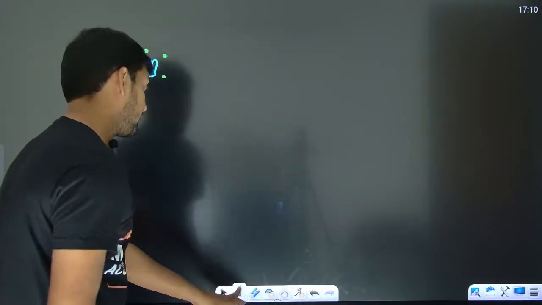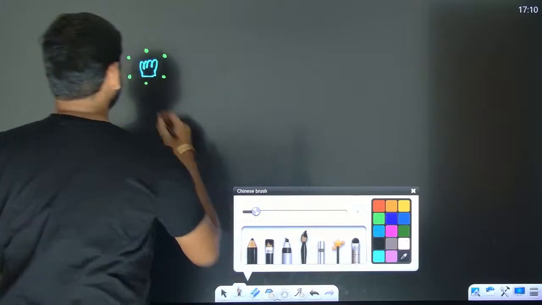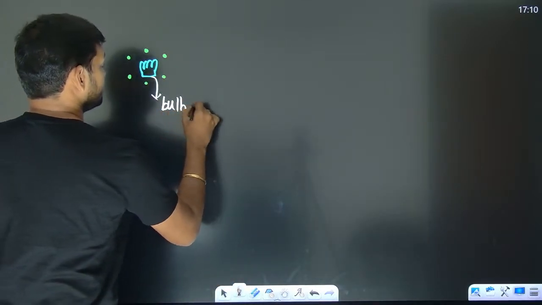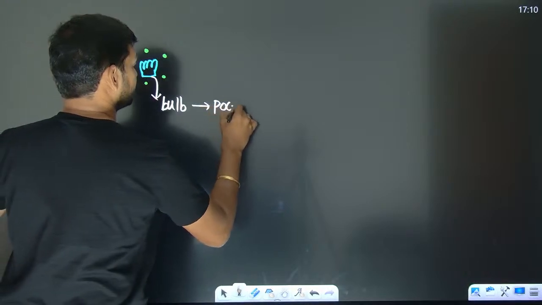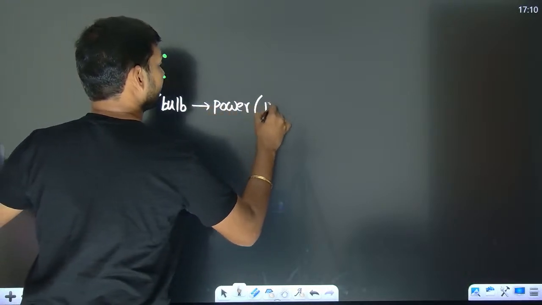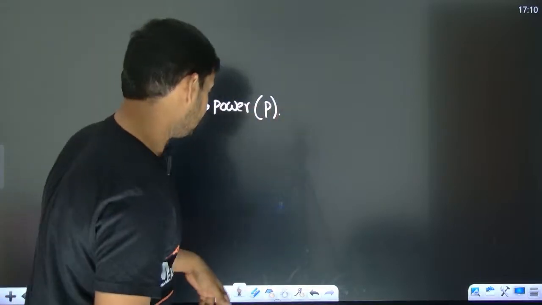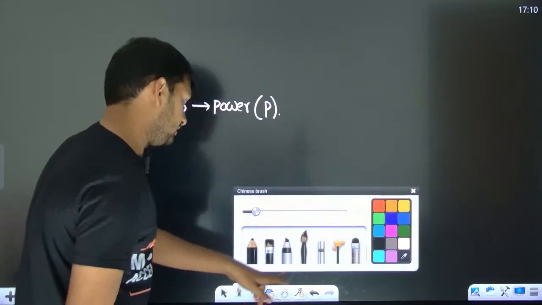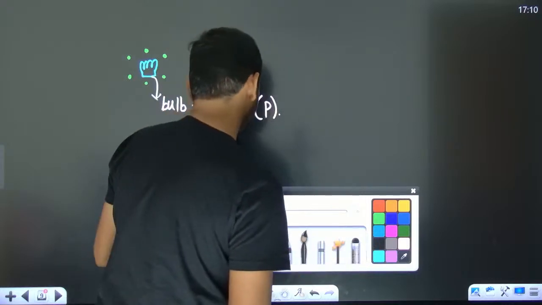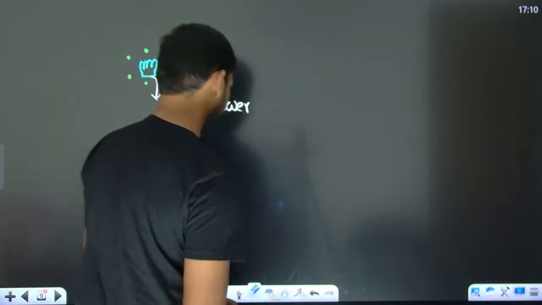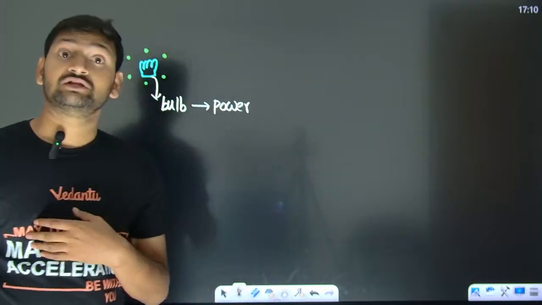Now, obviously this bulb, whatever I am talking about, is going to have some power. What is that power? Power is represented with P. Don't get confused with the previous one. We'll just keep it as power, otherwise you'll get confused with the momentum.